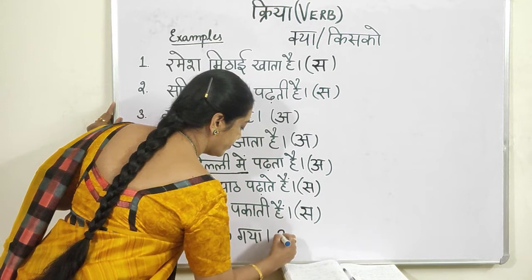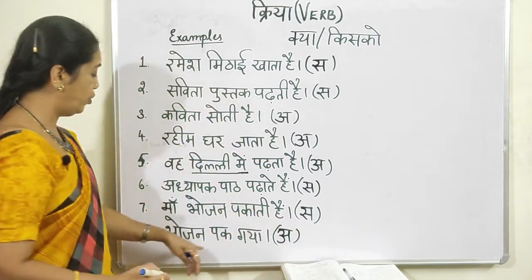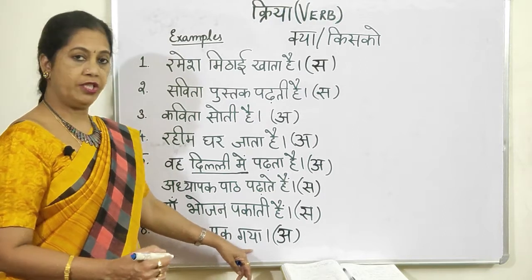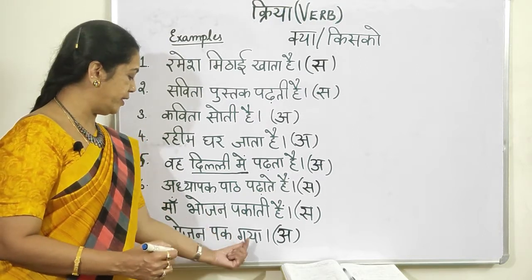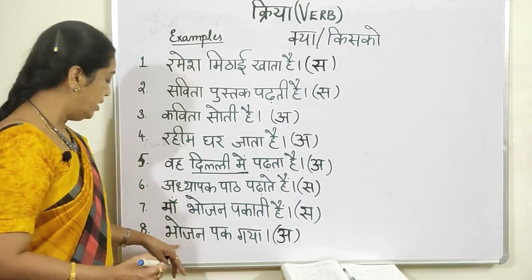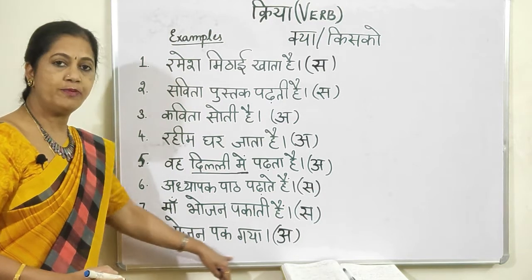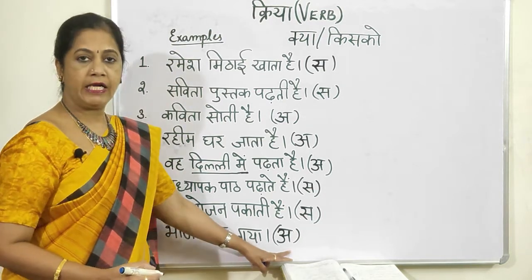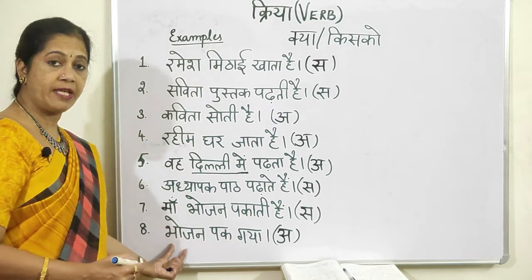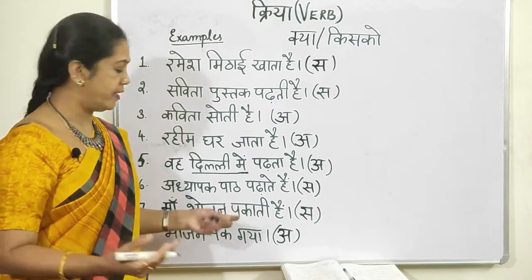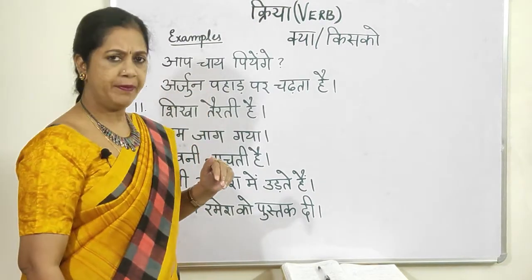Bhojan pak gaya, cooked. Okay, so these two verbs have come together, a sanyukta verb. Now this is the subject and this is the predicate or the verb. So you don't have an object here, so this is akarmak. The question I put goes directly to the subject, not to an object. So this is akarmak.